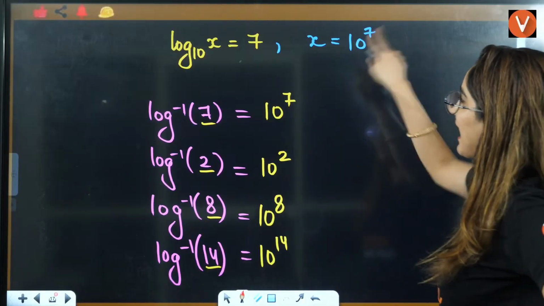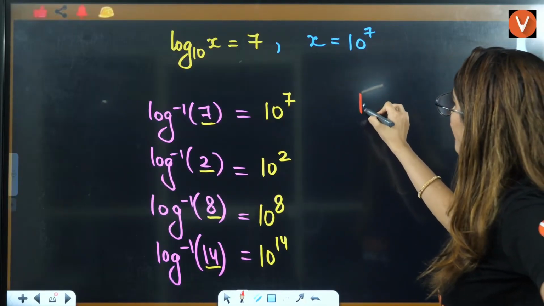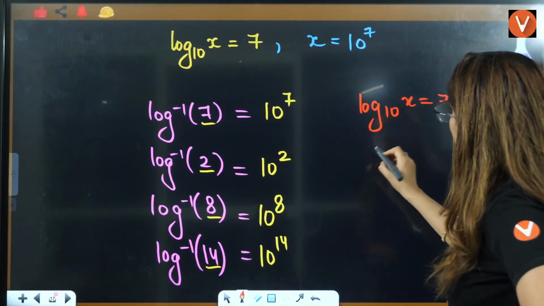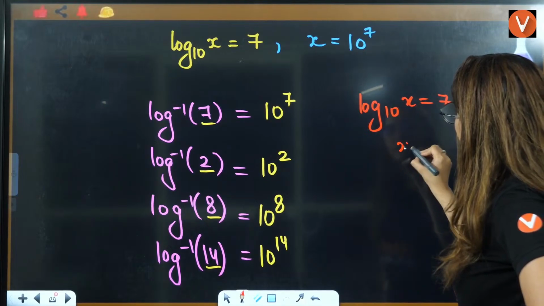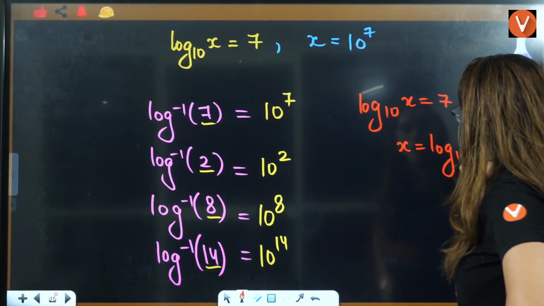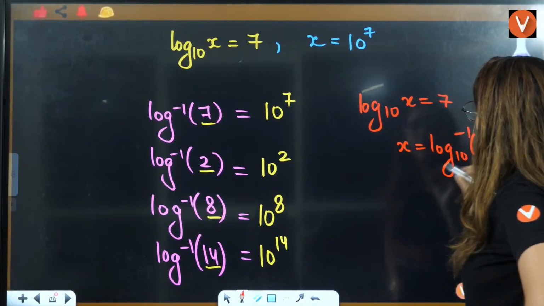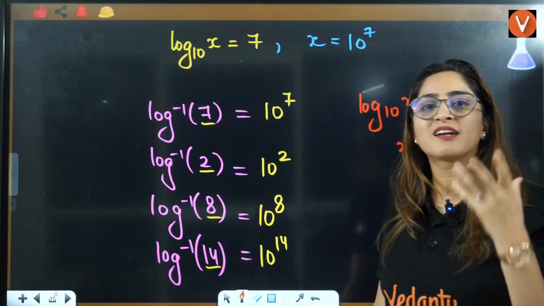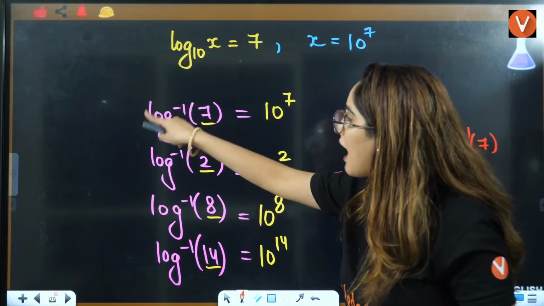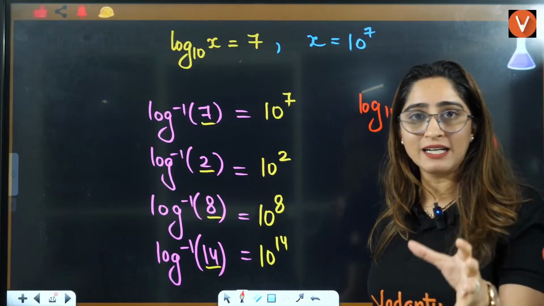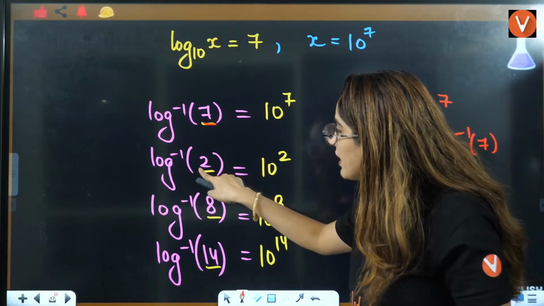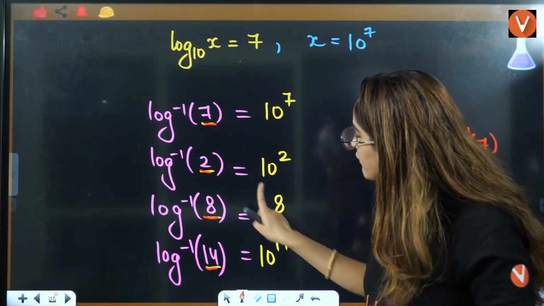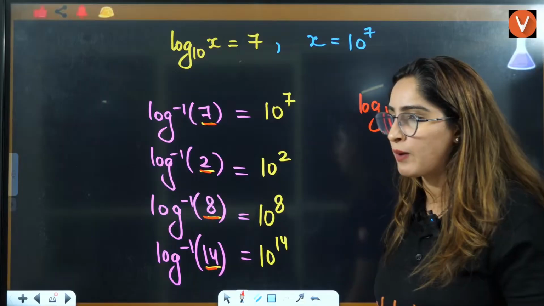From this property, can I say that the value of log base 10 of x is equal to 7? That means they are asking to find the value of x, which is log inverse of 7. Now I am giving you a simple trick to answer this. Whenever you have any log inverse, also called antilog, of any value, it will be equal to 10 raised to power that value.